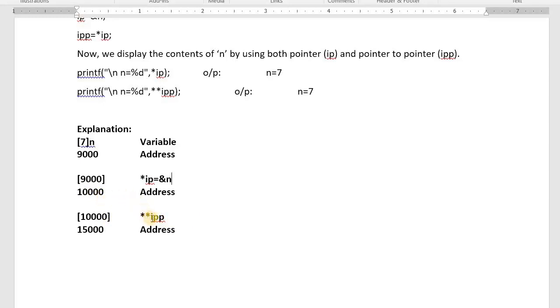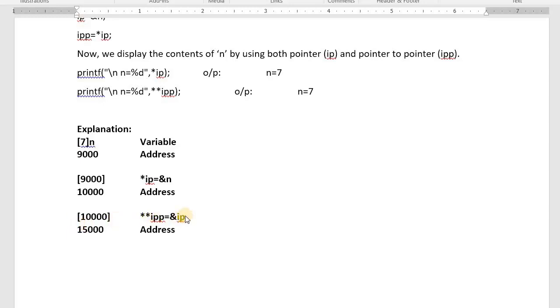Pointer to pointer will have the address of a pointer. But to define pointer to pointer, we need to use the dereference operator twice. Here I store the address of the pointer variable. See the example. Address of n is stored in the pointer variable. Address of the pointer is stored in pointer to pointer. Understood? See here. Address of n, 9000, is stored in IP. Address of pointer IP is 10,000. That is stored in IPP. This is what we call pointer to pointer.